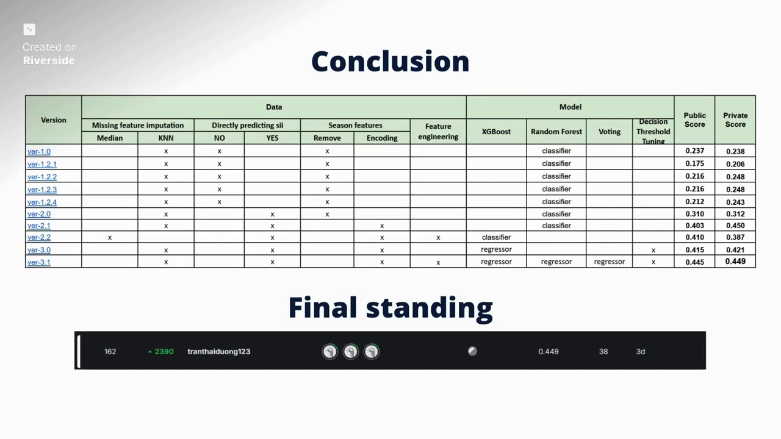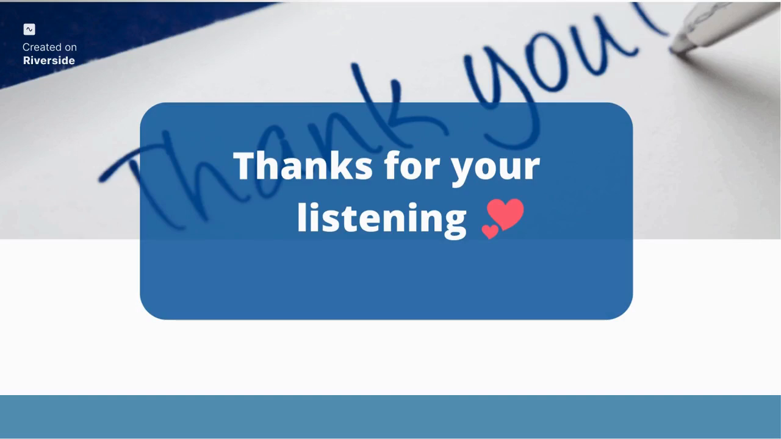What surprises us the most is that the simpler model, version 2.1, performed the best with a private score of 0.45, although the public score is only 0.403. This shows that this model would perform better with more data. So that's all about the journey that we went through to build the model for the competition. Thank you for listening.